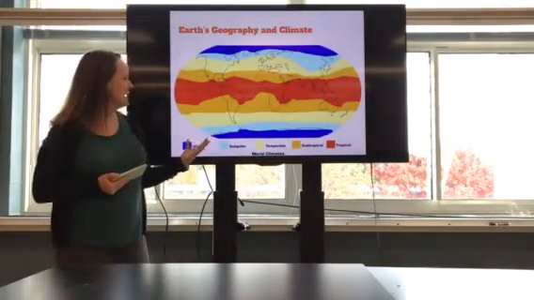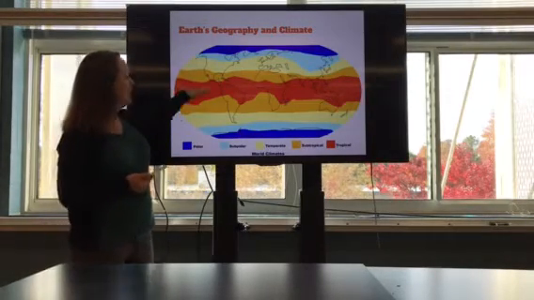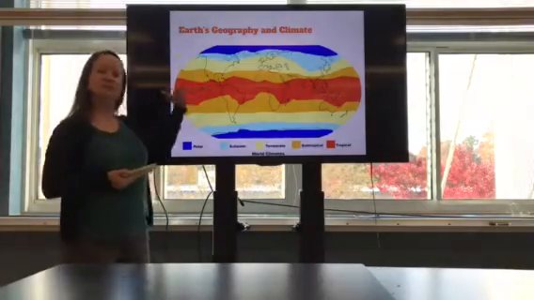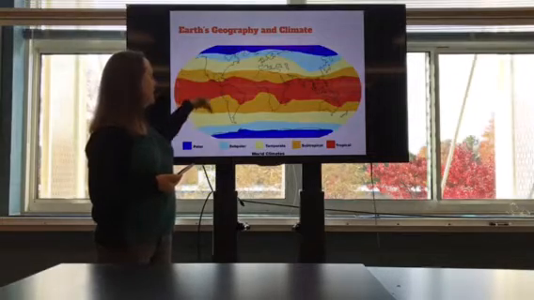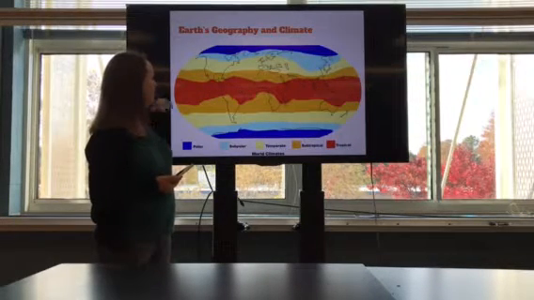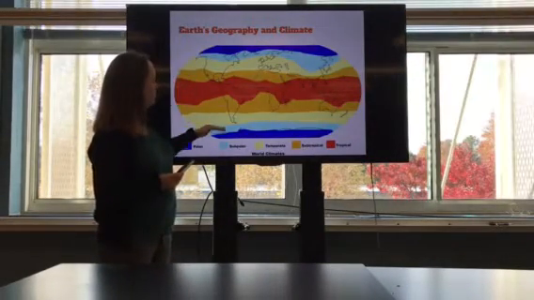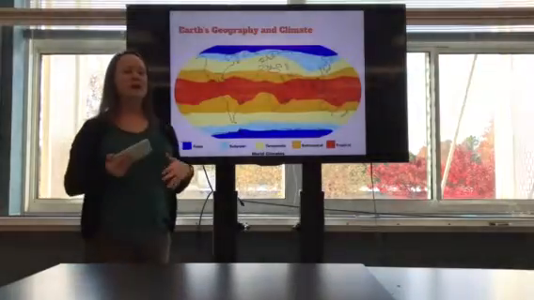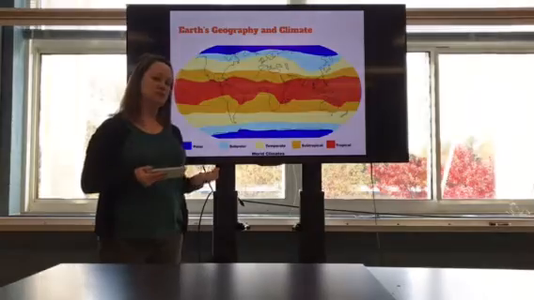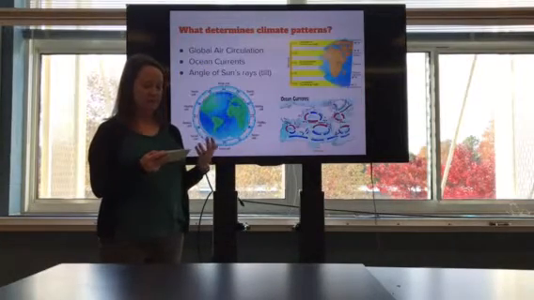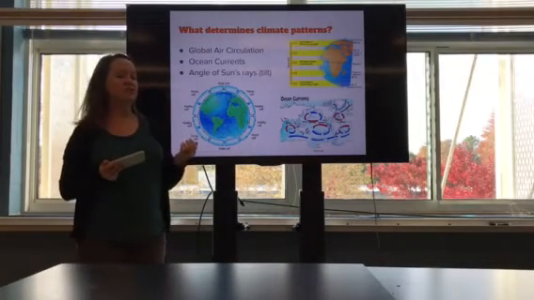So looking at this diagram, the way that we divide climates is based on latitude. So we have tropical right at the equator, again, because that's where we have the highest amount of insolation. Then on either side of that, we have our subtropical, temperate, which we are located here in the southeast United States. Then we have subpolar and polar climates. Now, various biomes fit into those because it's not only based on temperature, but also precipitation and the amount of plant life found there.